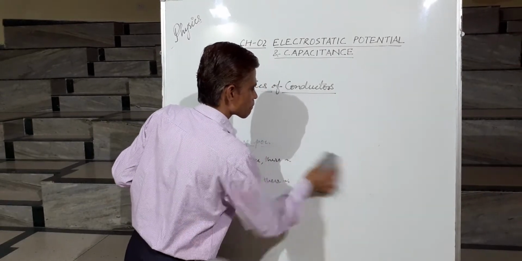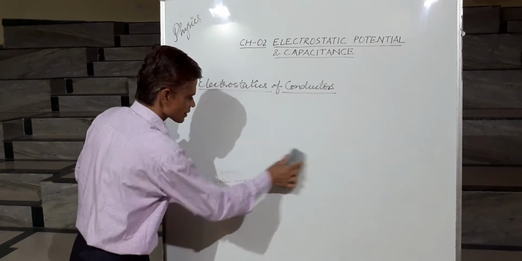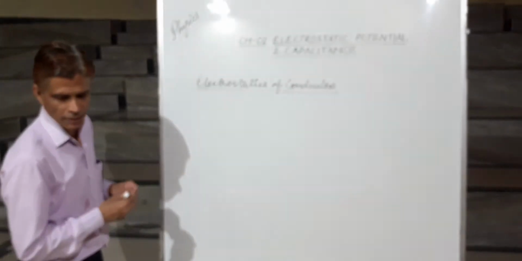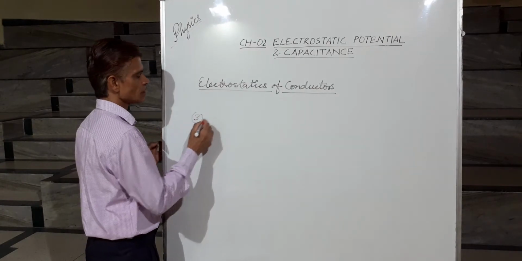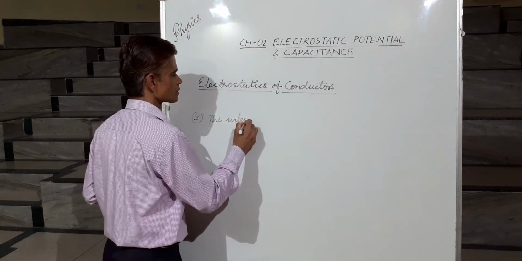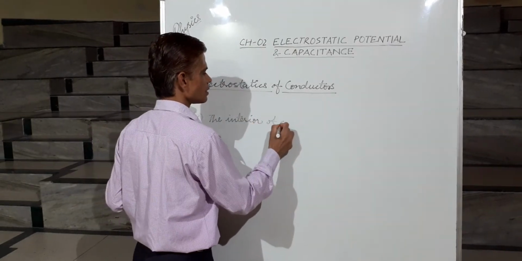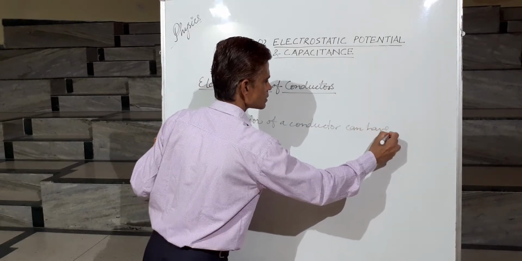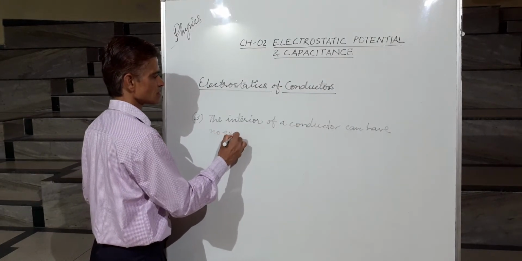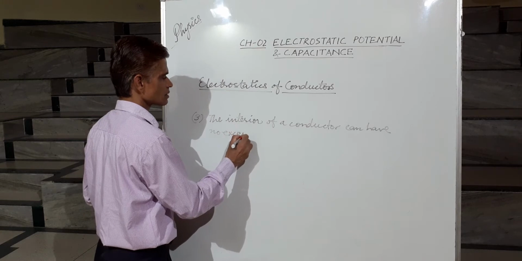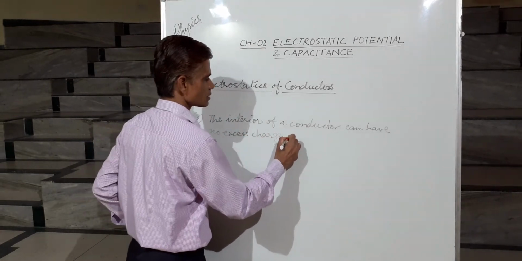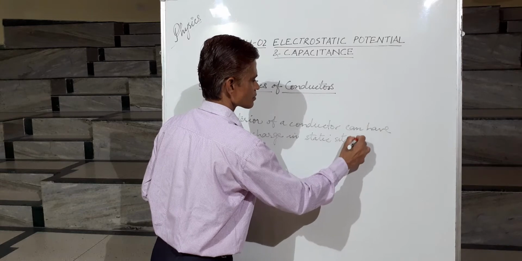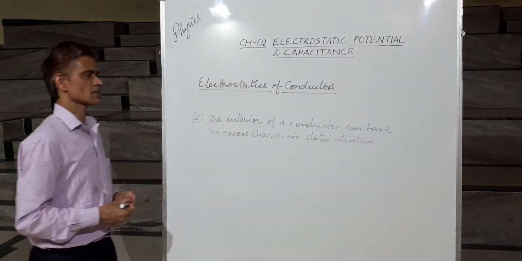Now the third related property is that the interior of a conductor can have no excess charge in a static situation.